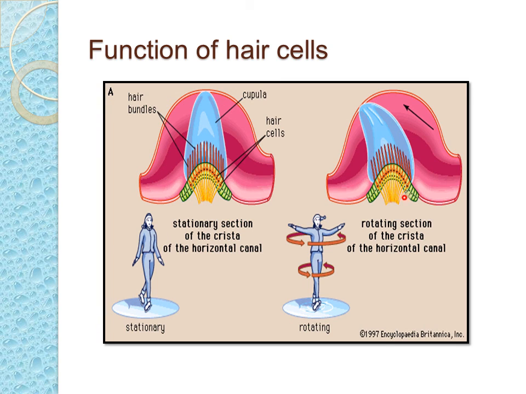And here are the hair cells of the semicircular canals. What will happen? The movement of the fluid inside the semicircular canals will trigger the sensory hair cells of the ampulla, and this sensation passes to the nerve cells, and these nerve cells in turn pass it to the brain. We know that the three canals are at right angles to each other, so that the brain can detect even the slightest tilting of the body in any direction. Now this is all about the mechanism of hearing as well as the function of the hair cell.